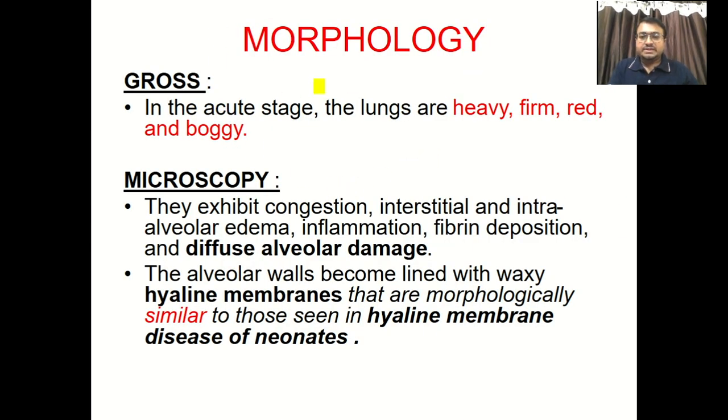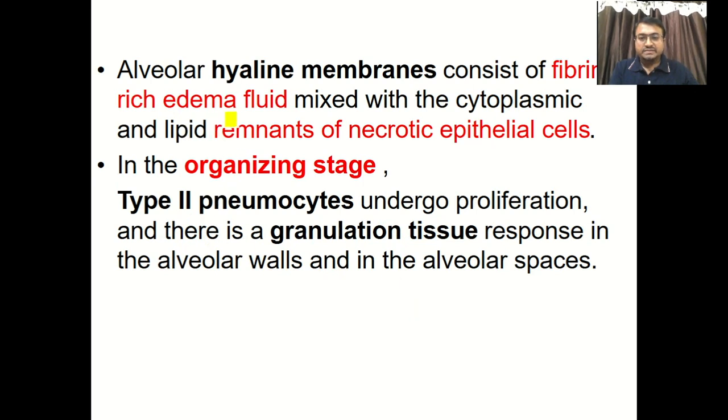Now regarding the gross picture, the lung becomes boggy, so it is heavy, firm and reddish. Microscopically, the very important thing is hyaline membrane. Hyaline membrane is the inflammatory edematous fluid admixed with fibrin, protein and necrotic debris of epithelial cells. In the later, organizing stage, there is type 2 pneumocyte proliferation as well as granulation tissue formation.